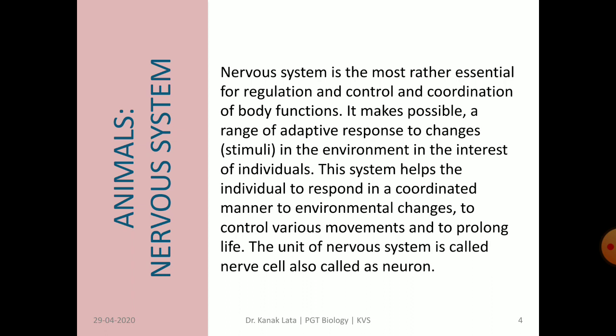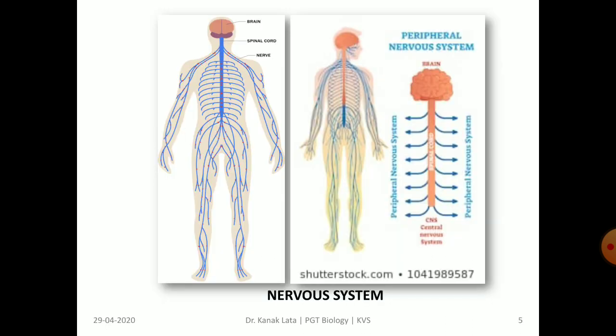So what is the basic unit of the nervous system? It is the nerve cell or neuron. This is the figure showing the nervous system of a human being. It is divided into two parts. First is the central nervous system, that includes brain and spinal cord, and second is the peripheral nervous system, that includes nerves, and these nerves may be cranial nerves or spinal nerves.